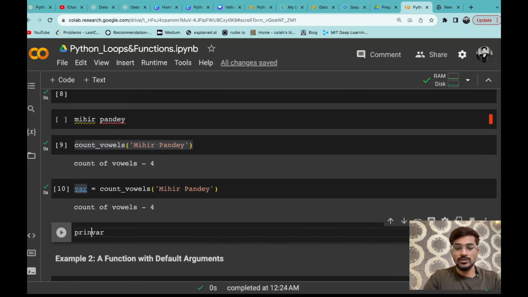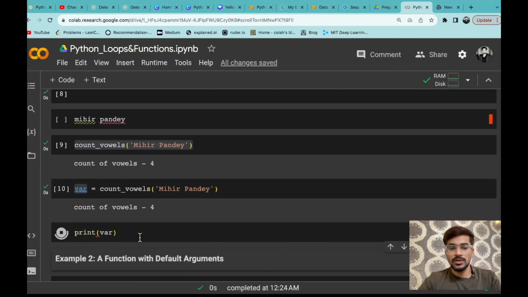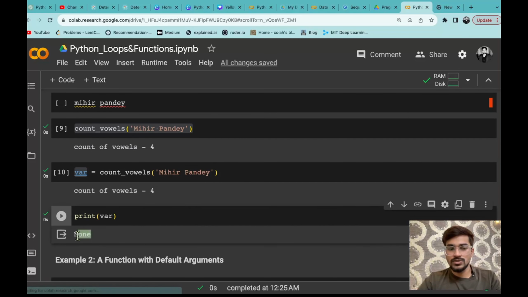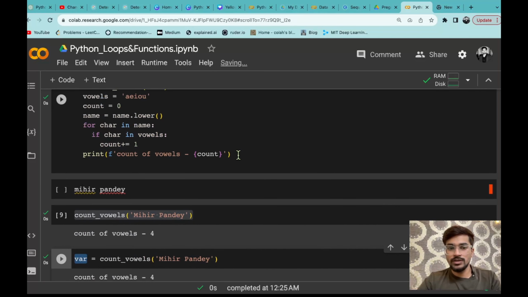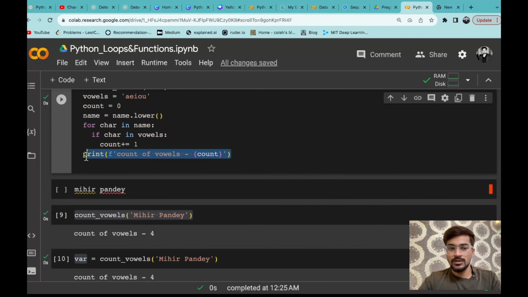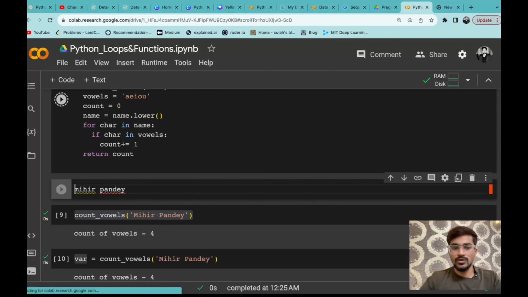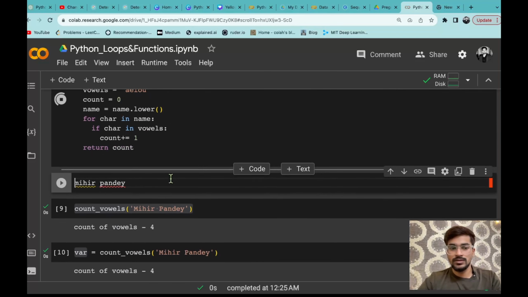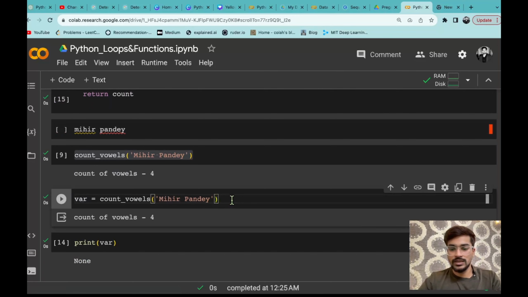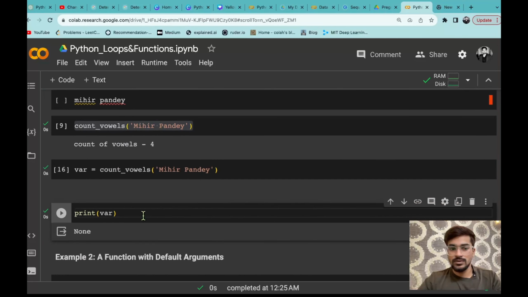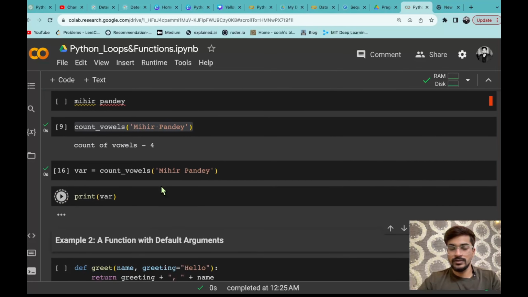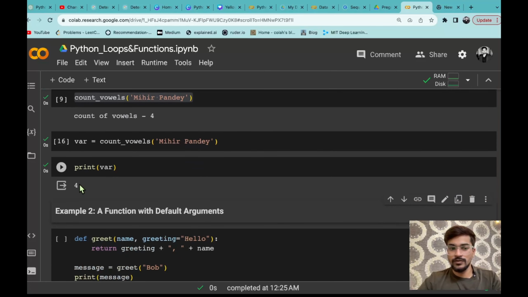Even if I use print, you can see what it is returning, it is returning None. So that means nothing has been stored in that variable. Now instead of having a print statement, if I just give a return statement and return the count, now if I define that and run that, and now I am printing var, you can see it is printing 4 now.